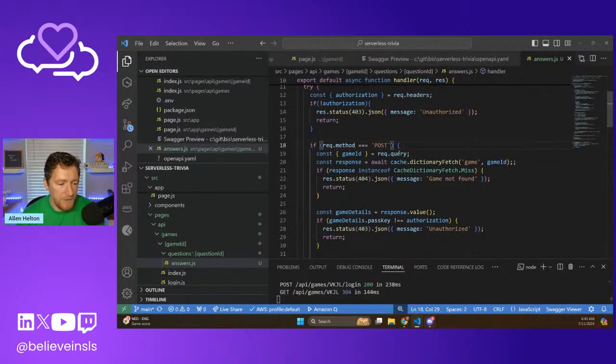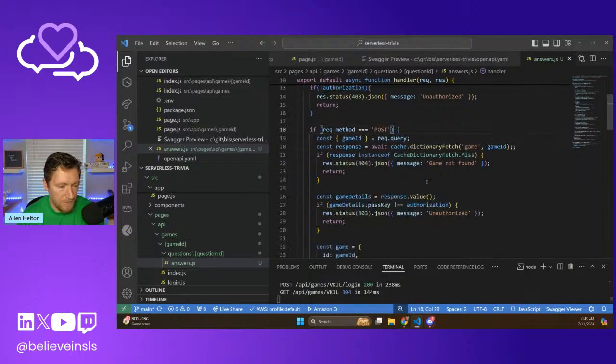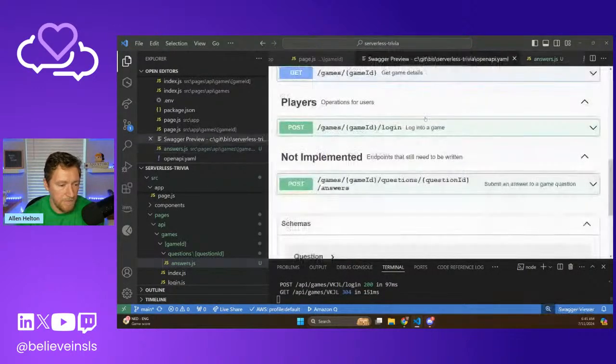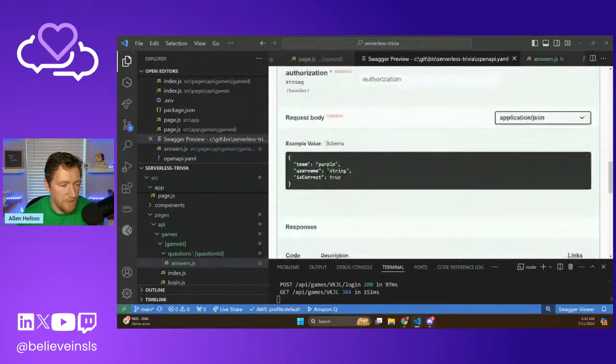And then we will be pulling out the path parameters here. So we have game ID, question ID, and then we also want, let's take a look at what the schema is for the request body. So in here, we're gonna have who did it, who posted their guess, and a Boolean value for is correct. Now the team and the username are not required fields, because in the event that nobody ventured a guess, there wouldn't be anything there.